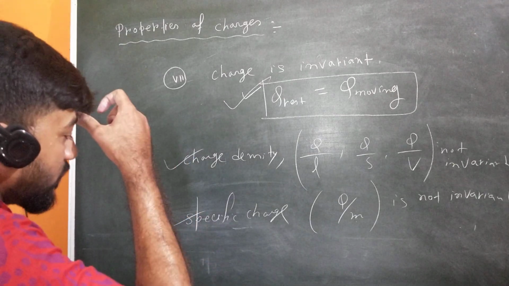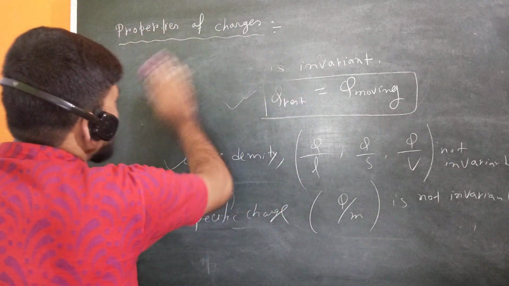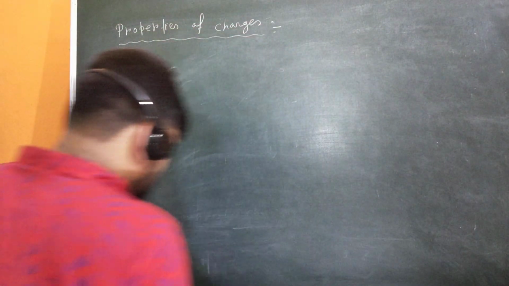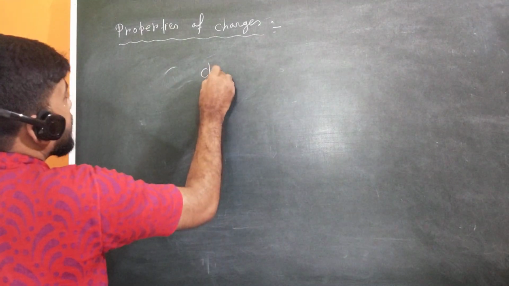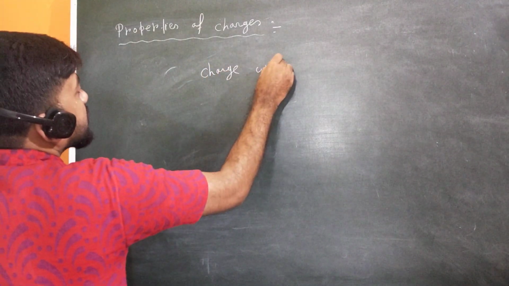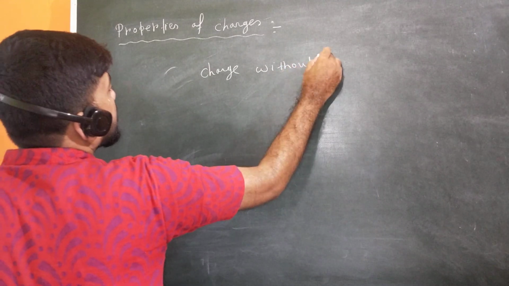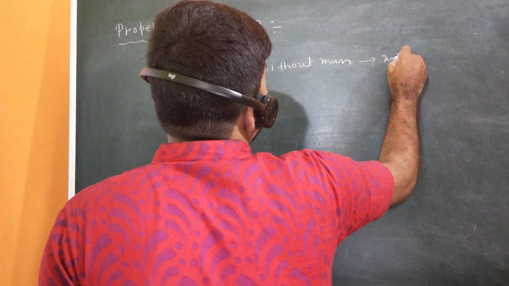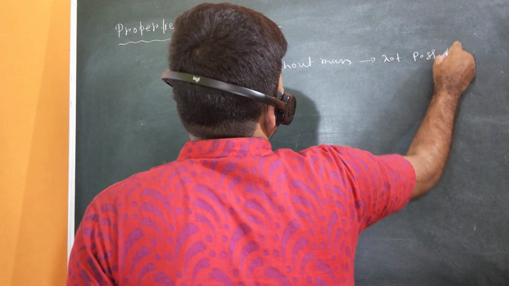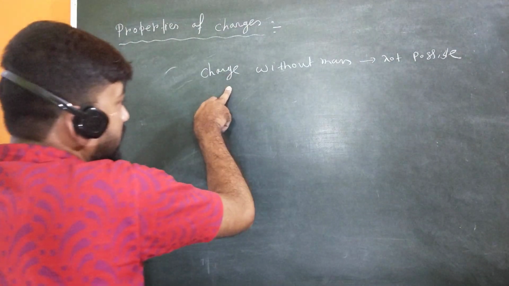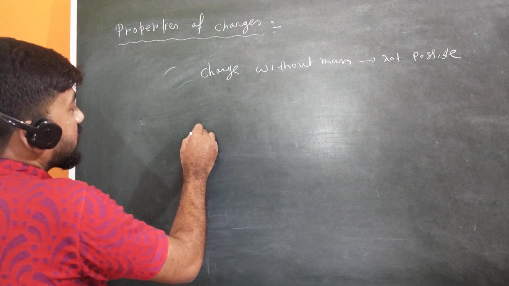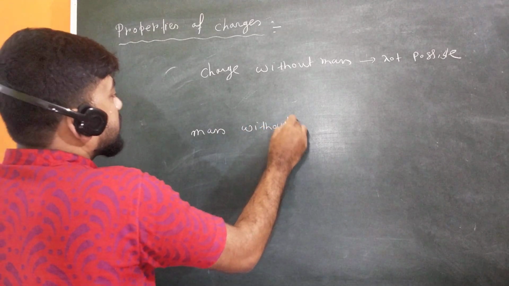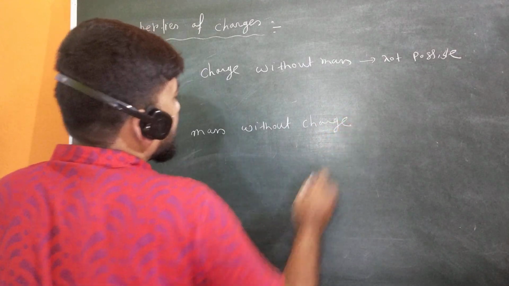Okay, and another important thing I would like to say is that charge without mass is not possible. The object should have mass first, then only it can contain charge. But mass without charge is possible.